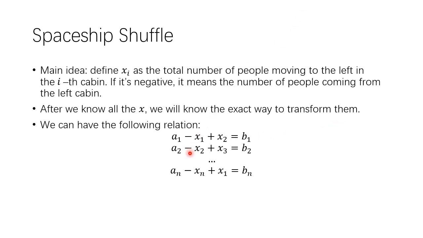And now we have the following relation. It's like this: a1 minus x1 plus x2 equals b1. What does this mean? It means the original number you have here, minus the people moving to the left, plus the people moving to here from the right cabin. And it's the same here: because this is a circle, we have an minus xn plus x1 equals bn.